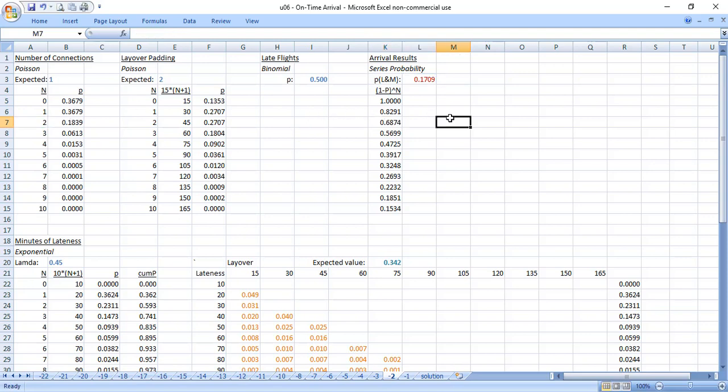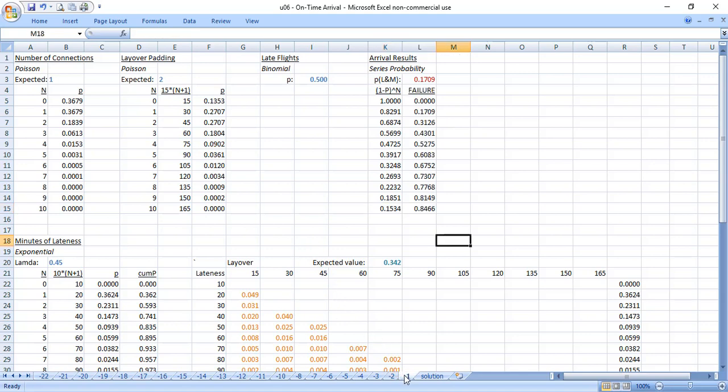So the more connections I've got, the lower the probability that I'm going to get through all the flights. So down here, if I've got an 82%, 83% chance of not missing a connection in each flight, but I've got 10 flights, by the time I raise that number to the 10th power, the probability of getting through 10 flights without missing a connection gets really, really low, even though there's only a 17% chance of a flight being late and missed. It gets pretty bad as I go.